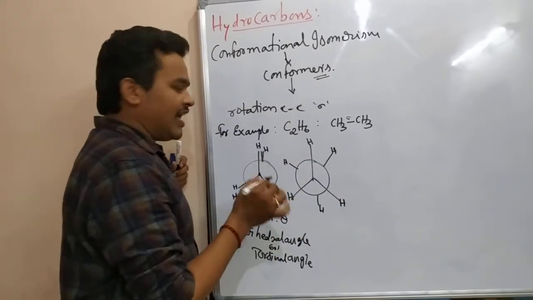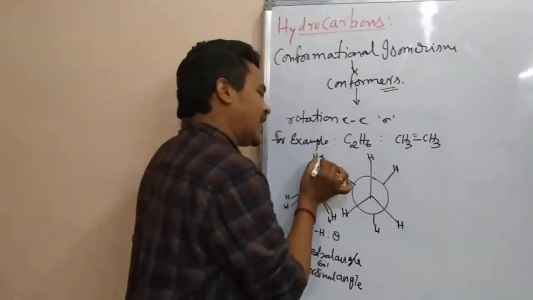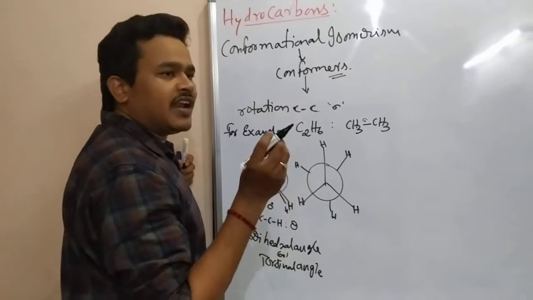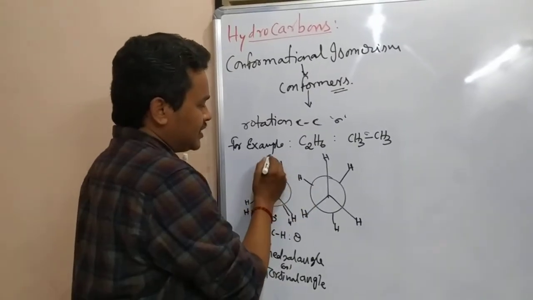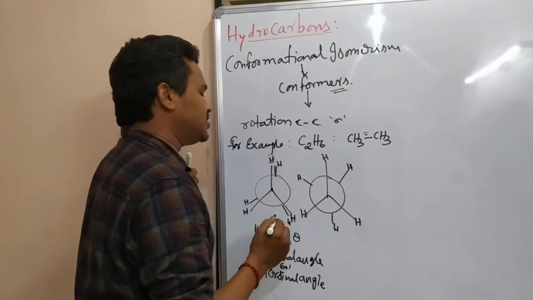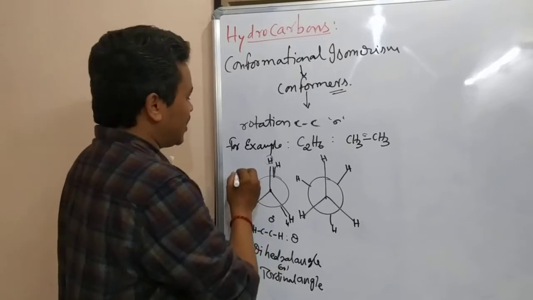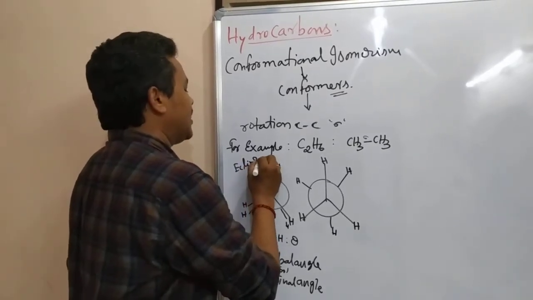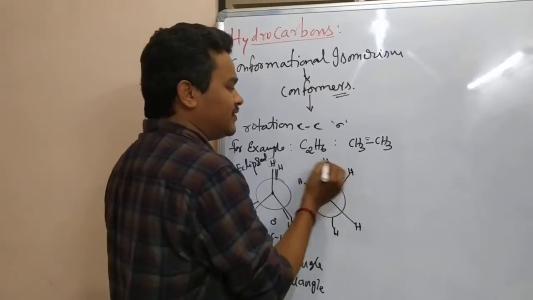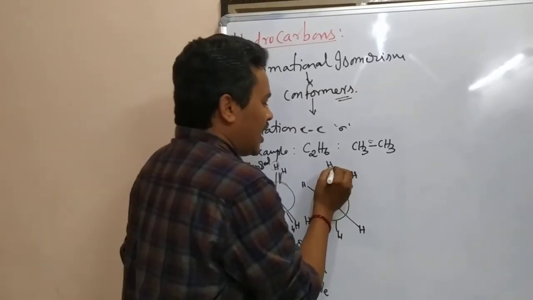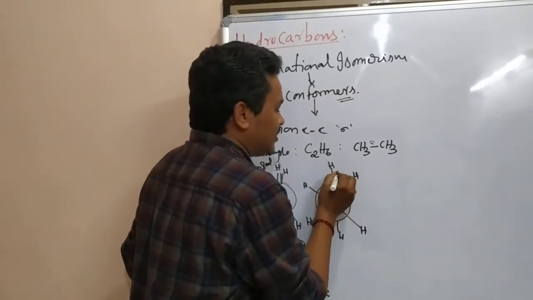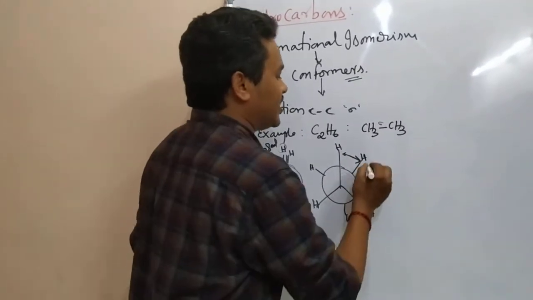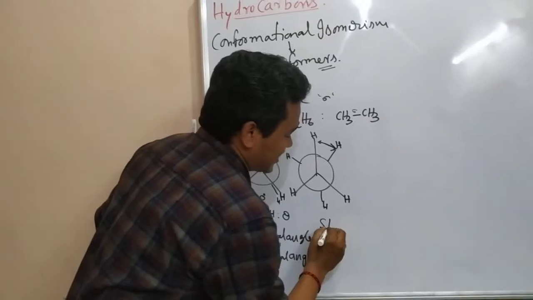For ethane, if the distance between these two hydrogens is very near, we call it the eclipsed form, and if the distance between these two hydrogens is far, too much distance, then we call it staggered.